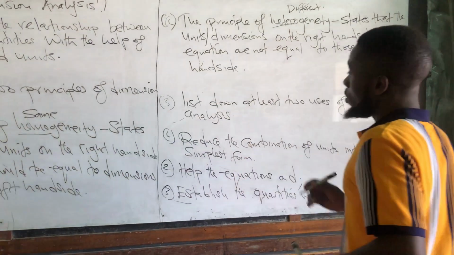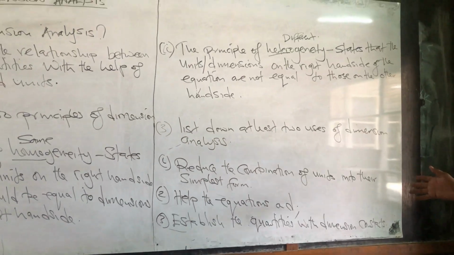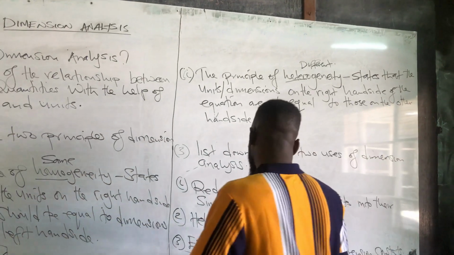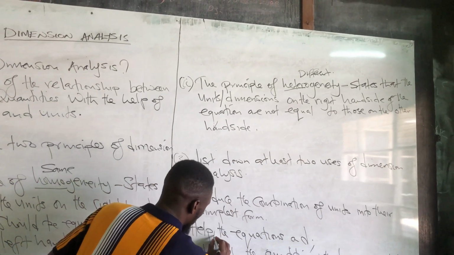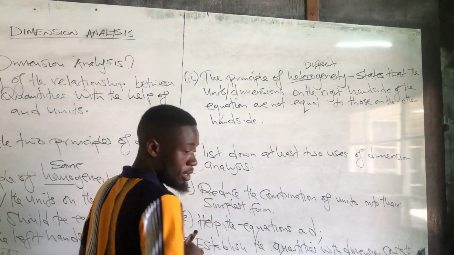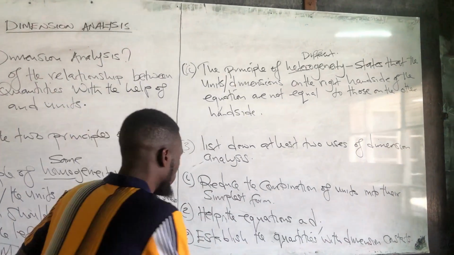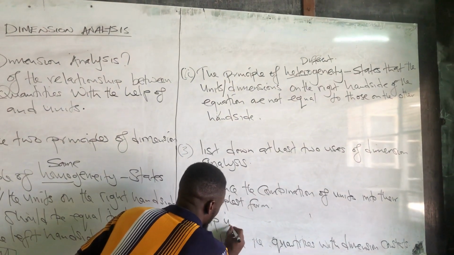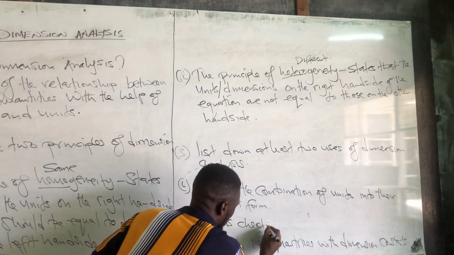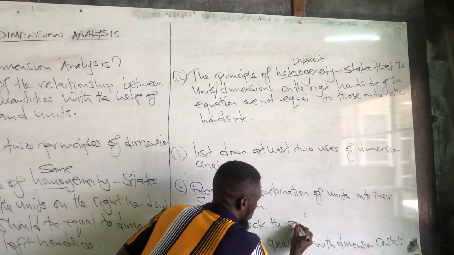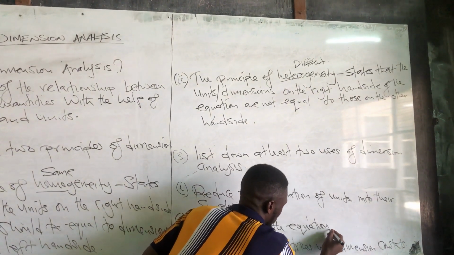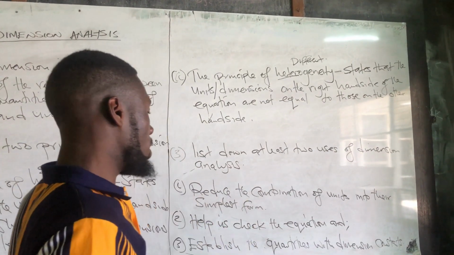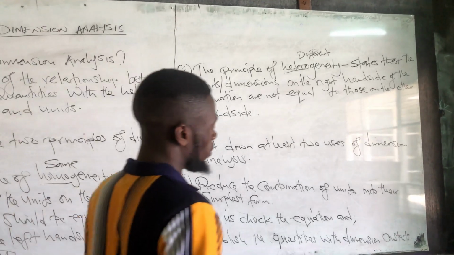Okay? So this dimension analysis here will help us reduce the combination of units into their simplest form. It also helps us check the equation, and establish the quantities with the dimensionless constants.